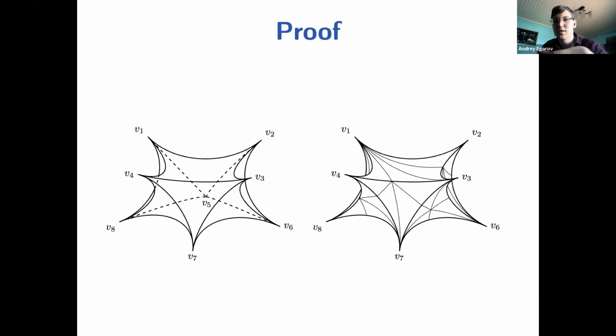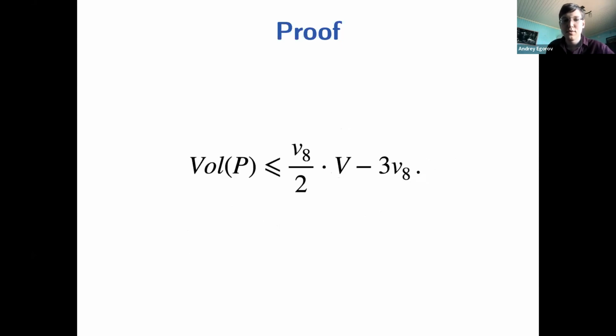For example, the vertices V2, V3, V4 lie in fewer than 8 tetrahedra, and vertex V7 lies in exactly 8 tetrahedra, because it is far away from the vertex V1 chosen in the beginning. The idea of the further proof is to choose the initial vertex V1 to maximize the number of vertices which lie in fewer than 8 tetrahedra. And by doing this, we prove that if the number of vertices is bigger than 24, then this volume bound can be proved.